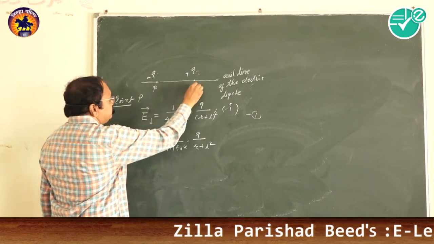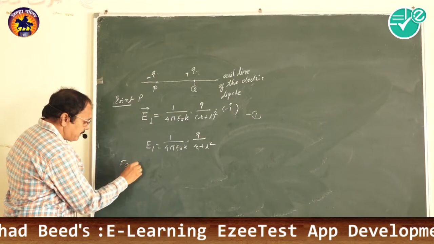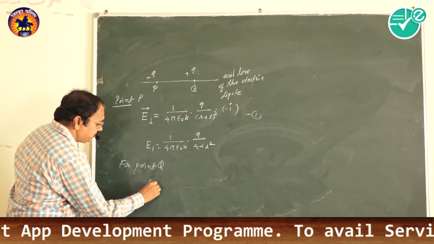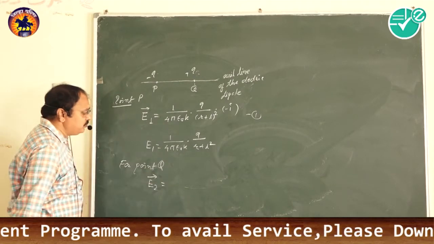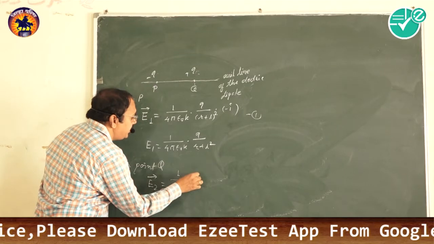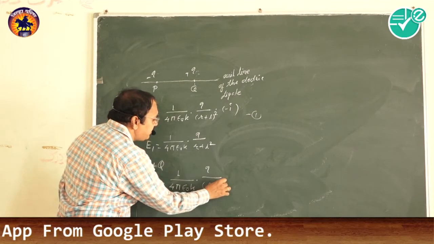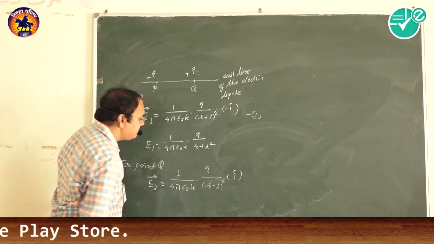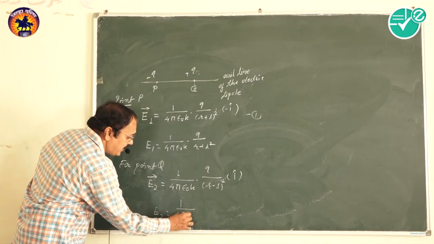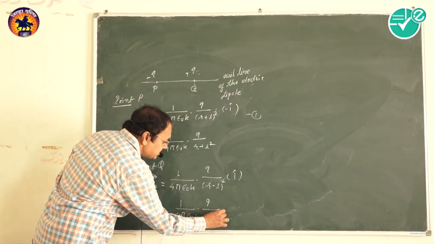Now for point Q, on which the charge plus Q is placed, vector E2 is equal to 1 upon 4 pi epsilon 0 k into Q divided by (R minus L) whole square into i cap, or E2 equals 1 upon 4 pi epsilon 0 into Q upon (R minus L) square.